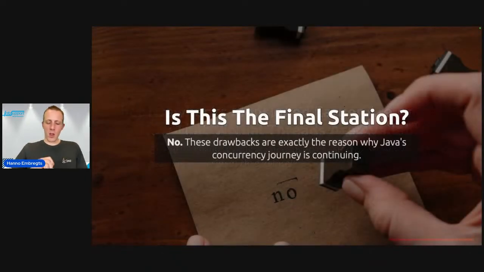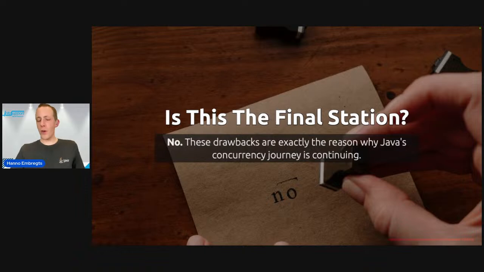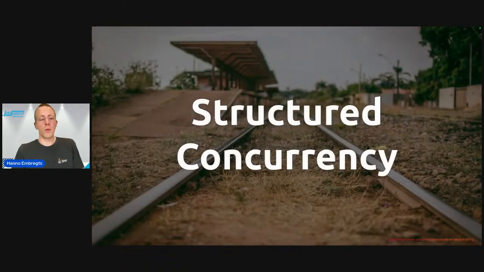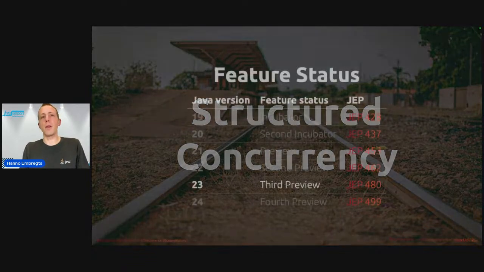So we've been on this train journey, and the current station is virtual threads. Is this then the final station? Well, of course not. These drawbacks that I mentioned are exactly the reason why the concurrency journey for Java is continuing. And that's also the reason why we arrive at two new features, structured concurrency and scoped values. So let's dive into structured concurrency and see what it is about.